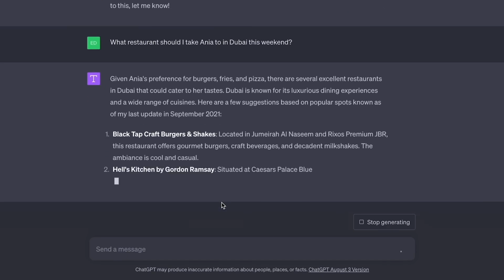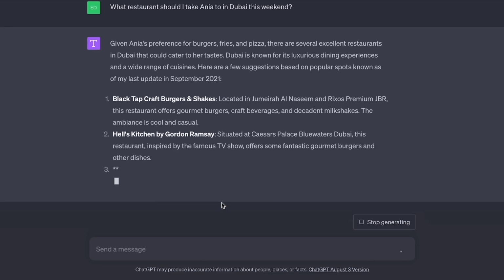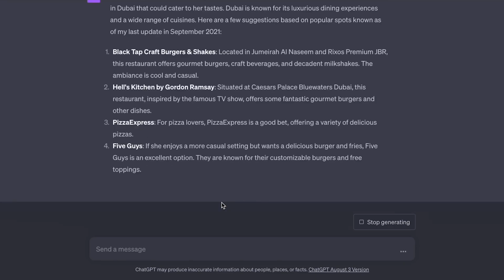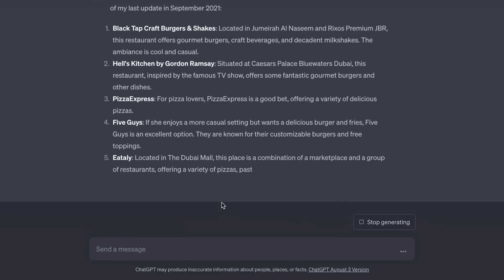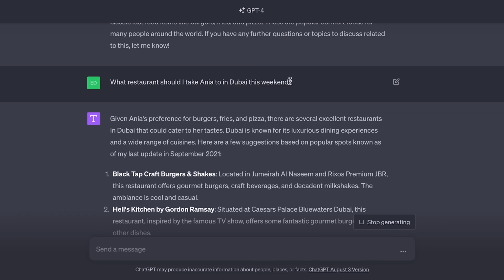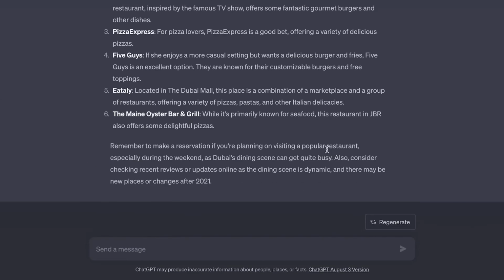So here are some. This has been updated as of September 2021, but these are pretty good ones. So I would totally go to these. This is a great example of few-shot prompting in which it wouldn't have been able to answer this question if I hadn't given it some example data or just trained the model a little bit more in order to get the response that I want.